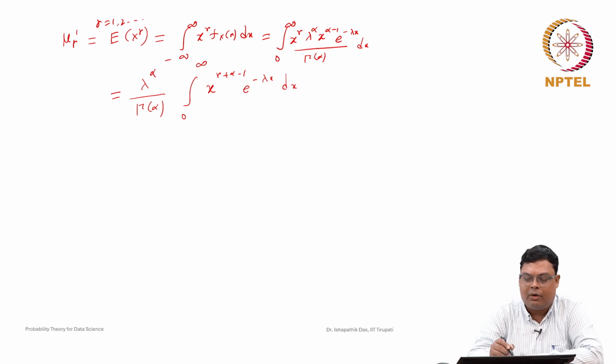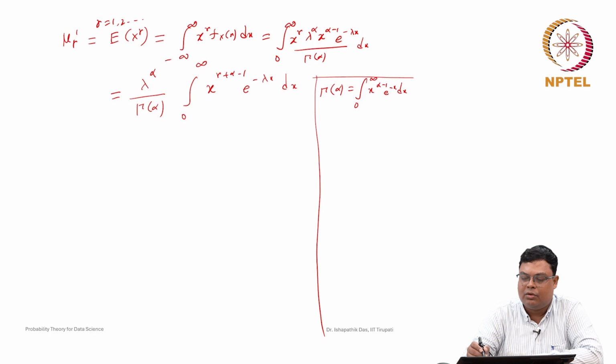So, then we want to write this function in the form of a gamma function. For the gamma function, we know that gamma alpha is nothing but the integral from 0 to infinity of x to the power alpha minus 1 e to the power of minus x dx. So, for this e to the power of minus lambda x, we will take the same transformation again, lambda x is equal to z. So, x will be nothing but z by lambda and dx is nothing but dz by lambda.